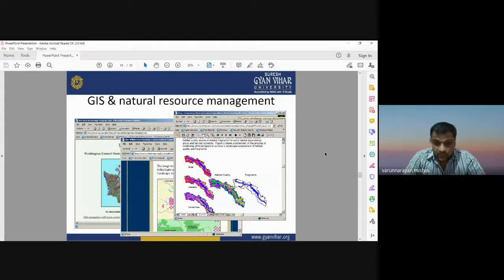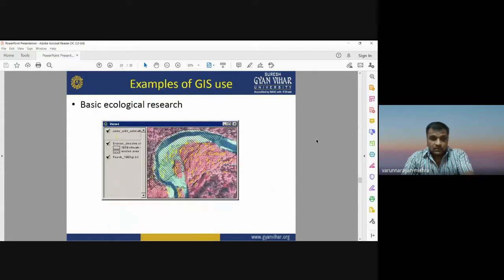So it can provide you the comprehensive information about natural resource management, and how it is helpful for working on the conservation of natural resources. Okay, GIS can also be used for ecological research.